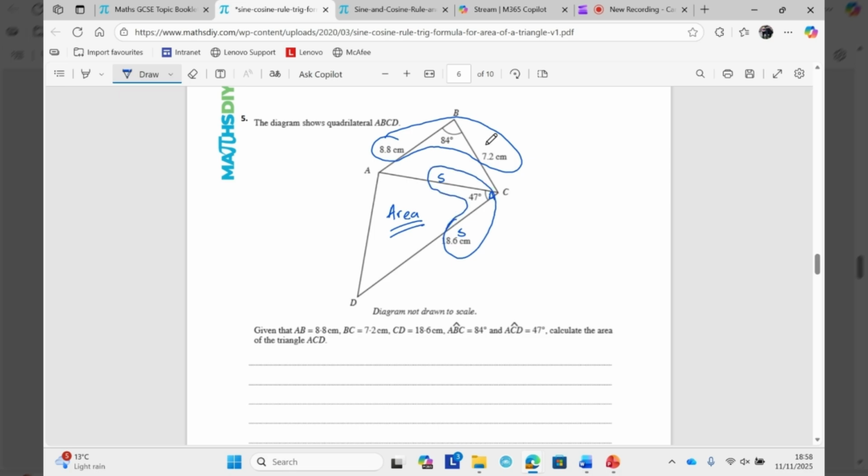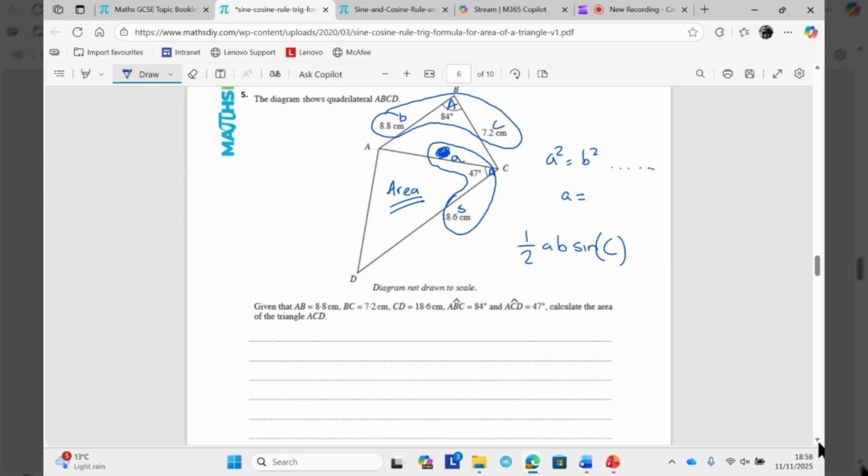So I'm missing a bit of information here, right? To get that, I'm going to use the triplet and the cosine rule. So that would become little a, that would become capital A. These in any order become B and C, and I'll use a squared equals b squared, and so on, and you're going to work out A. Once you know what A is, you then have all the information you need to use half ab sine C, and you're away. So hopefully we're all right now with these triplets.